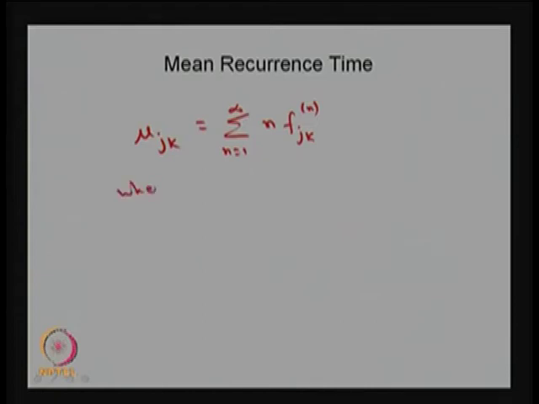Our interest will be when k equals j, return to the same state.